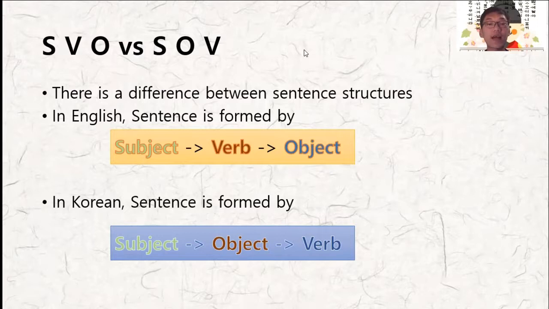If I translate I ate pizza to Korean, it is 난 피자 먹었어, where 난 is I, pizza is pizza, and 먹었어 is ate. And if I translate I like swimming, I'll say 난 수영을 좋아해. Here, 난 is I, 수영 is swimming, and 좋아해 is like. The difference in sentence structure might make you confused at first, but I am sure that you will be able to master it at the end.